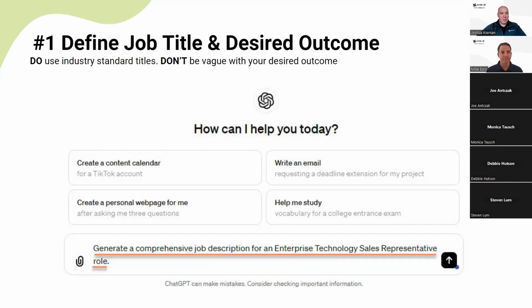Great. All right, so step one, we want to define the job title and the desired outcome. ChatGPT's knowledge base consists of an aggregate of data that's comprised from books, from websites, articles, different job listings, and other public text. Because of that, you want to make sure you're using an industry standard recognized title to give yourself the best results possible back in its output. If you use a non-industry title, you're really going to be limiting your results as far as the data sets go. And you want to make sure you're giving yourself the best foundation to start off of for a job